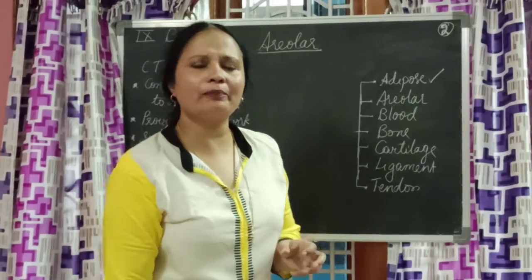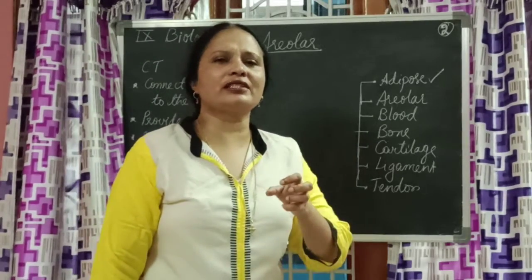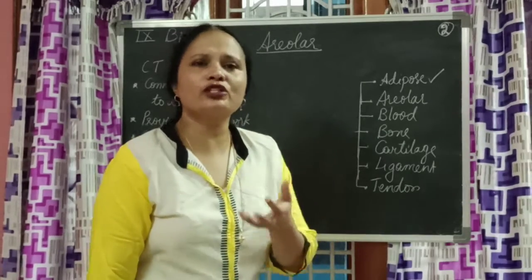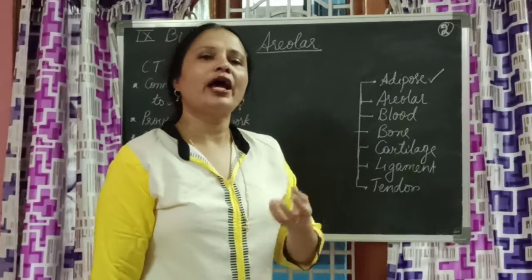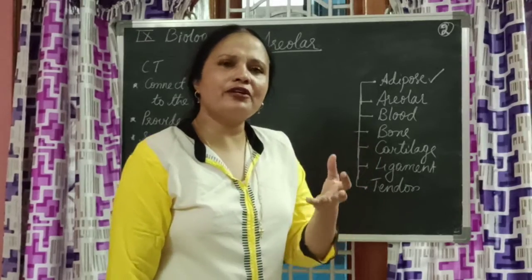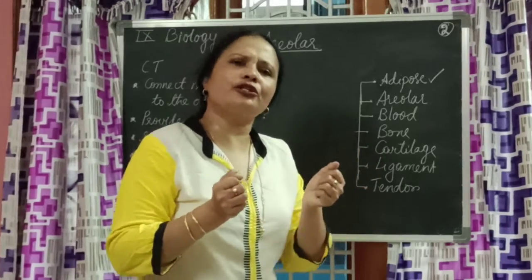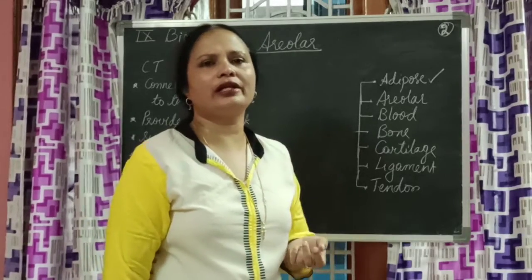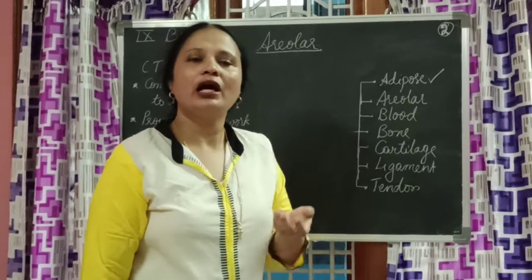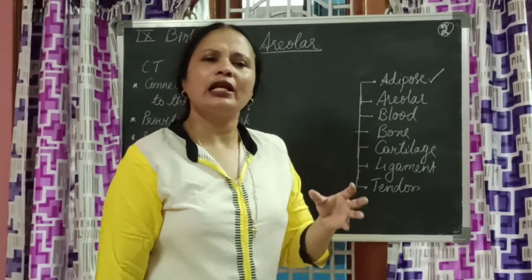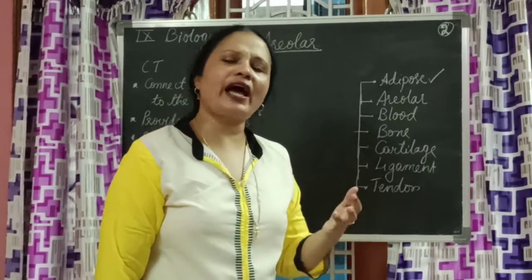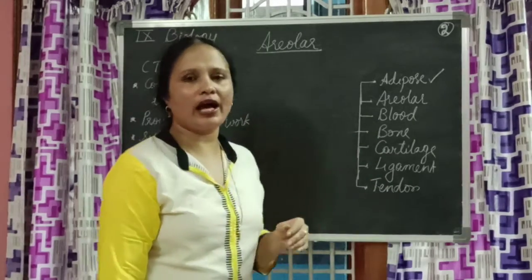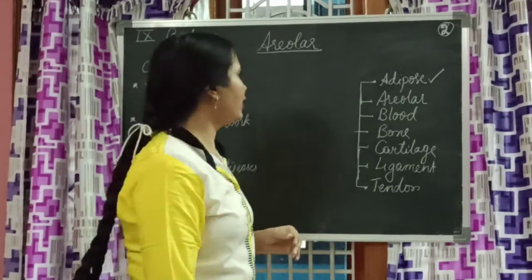Areolar tissue will help you to hold the organs. Every organ is covered with this delicate tissue which we call areolar tissue. Areolar gives a kind of protection to every organ. For example, our heart is having layers, pericardial membranes. Lungs are having pleural membranes. Like that, every organ has its own protective layer, and all these are made up of areolar tissue.